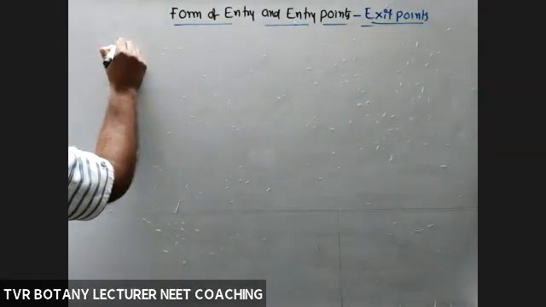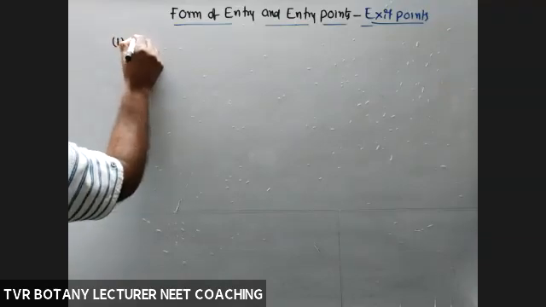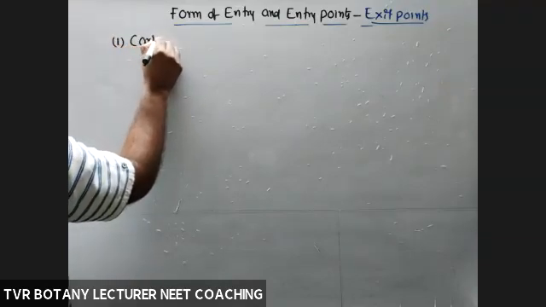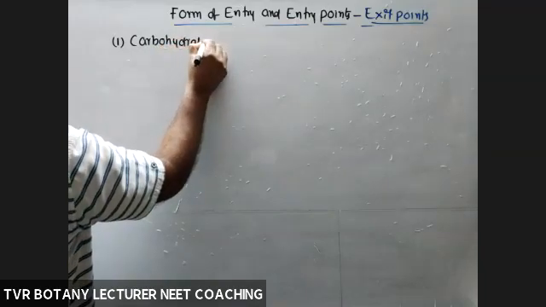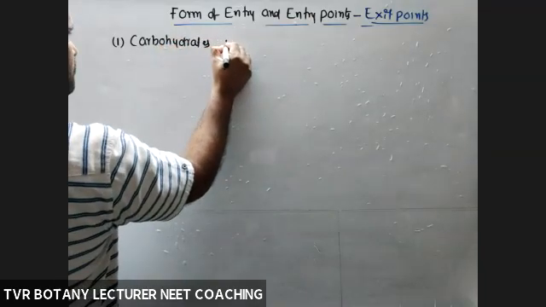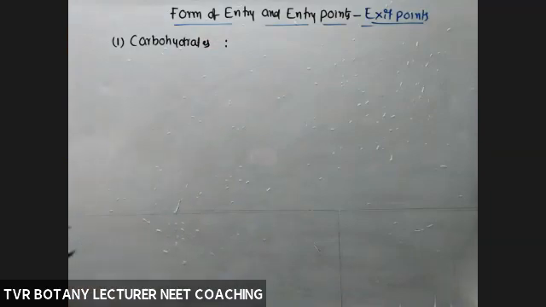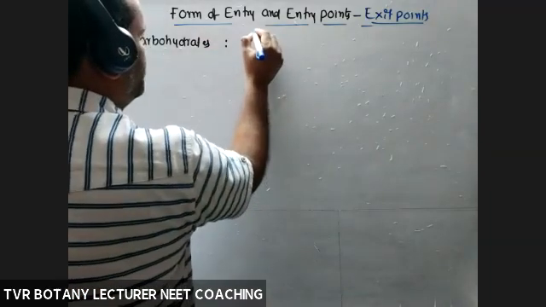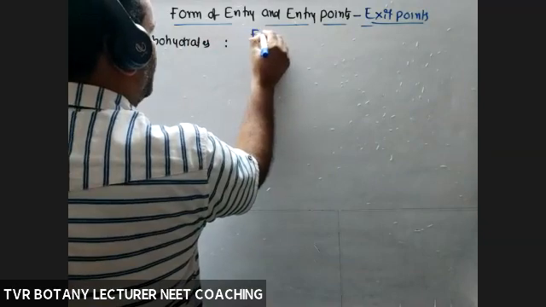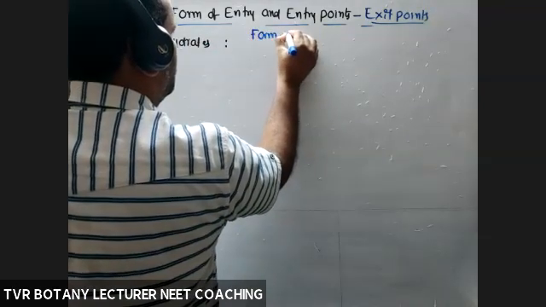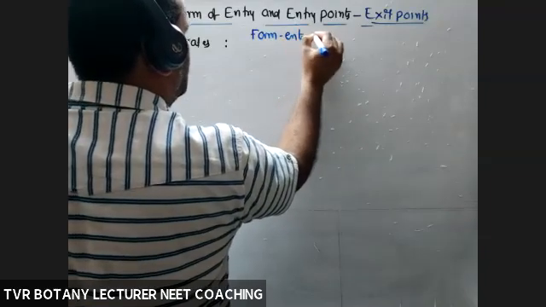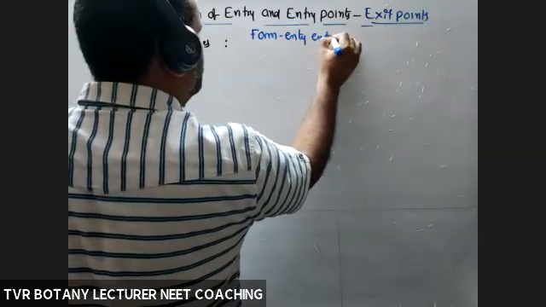So first one, carbohydrates. What about the entry form? Form of entry and entry point.